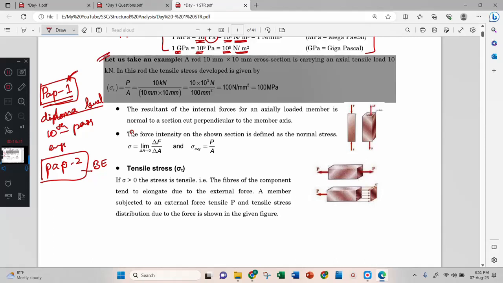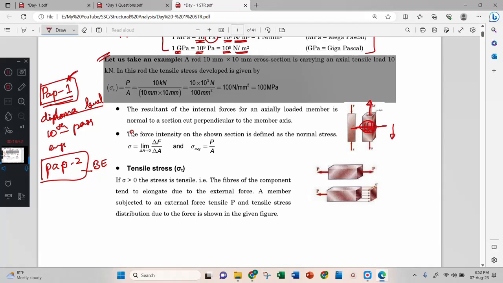The resultant of the internal force for an axially loaded member is normal to the section cut perpendicular to the axis. Means there will be many forces in the bar, and the resultant of all these is one arrow, and this arrow will be perpendicular to the surface.